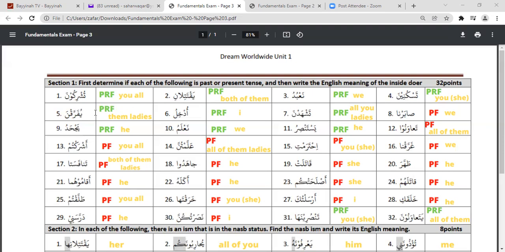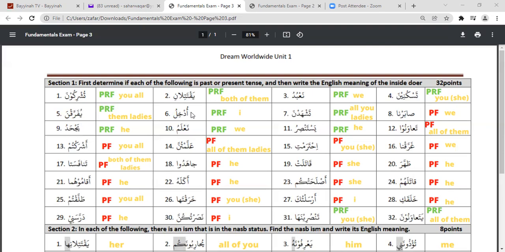We go to the next one, yufarriqna. Now this is also very characteristic of the feminine plural. If you remember, it is the sukoon followed by noon fatha. Because it starts with ya and ends with the sukoon and then the noon, it indicates that this is present and feminine, and the inside doer is them, ladies.